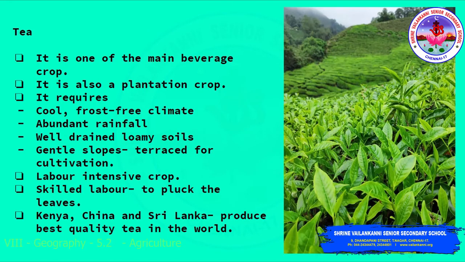Coming to the another beverage crop, that is tea. It is also a plantation crop. It requires a cool, frost-free climate, abundant rainfall, and of course the soil should be well-drained loamy soil. It can be grown on gentle slopes that can be terraced for cultivation. It is also known as a labor-intensive crop, that is, it requires a large number of skilled labor to pluck the leaves. The leading producers of the best quality tea in the world are Kenya, China and Sri Lanka.